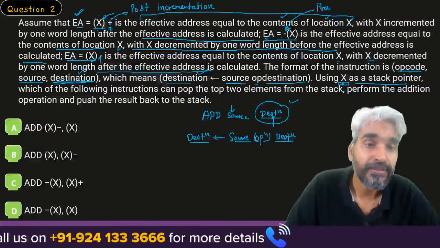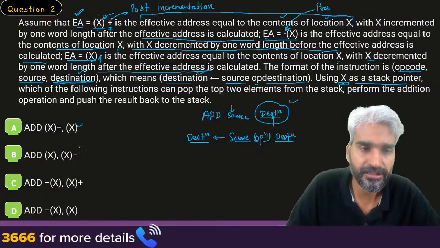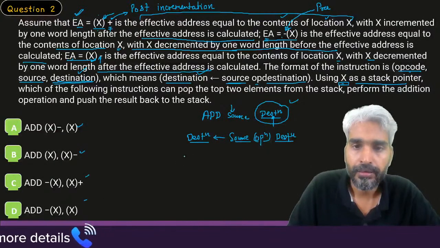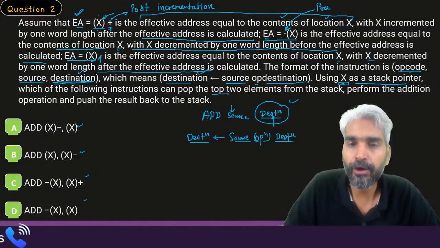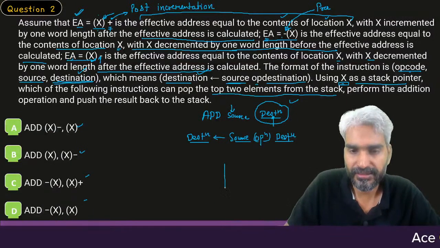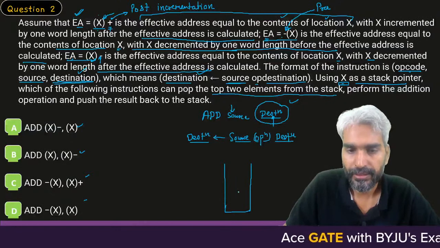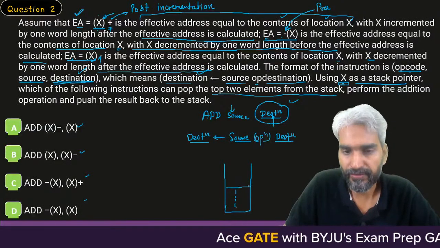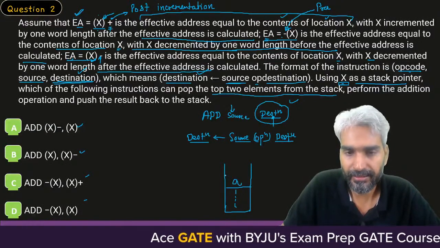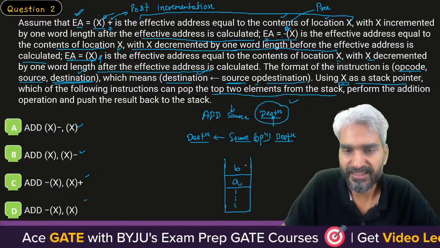Now, which of the following instructions can pop two elements from the stack? Assume that you have a stack and at some point the contents A and B are there. At this point of time, the top of the stack is B.